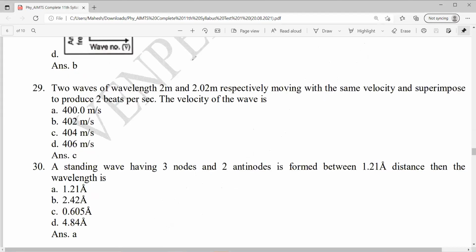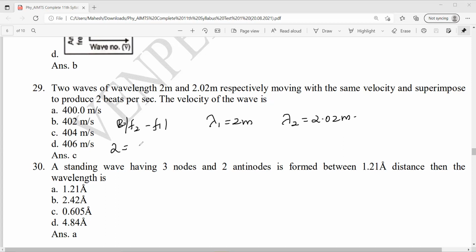Next. Two waves of wavelength 2 meter and 2.02 meter respectively, moving with the same velocity, are superimposed to produce 2 beats per second. Velocity of the wave is. Wavelength 1 is 2 meter, wavelength 2 is 2.02 meter. Okay. What is beat? Beat is f2 minus f1. Wavelength is given, I want frequency.